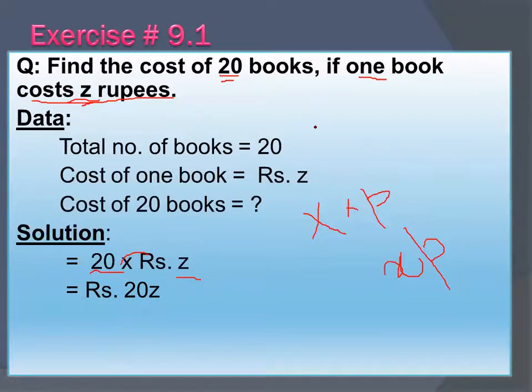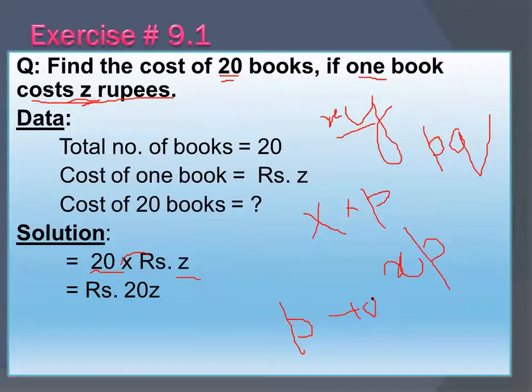Just suppose you have xy. What does it mean? xy means x is multiplying with y. If you have pq, it means p is multiplying with q. But if you have p plus q, do not write it in this form, because that form means multiplication. So here 20z will be the answer.